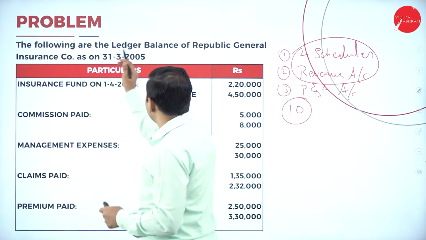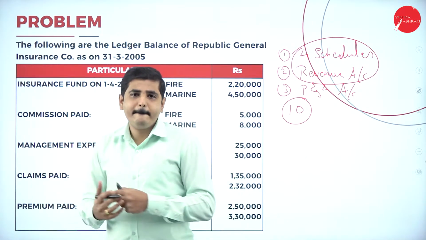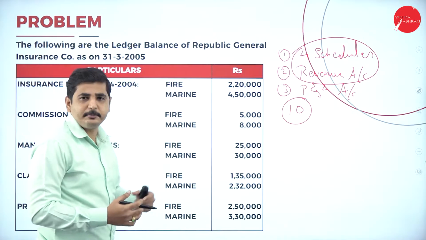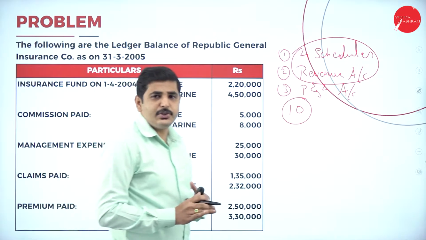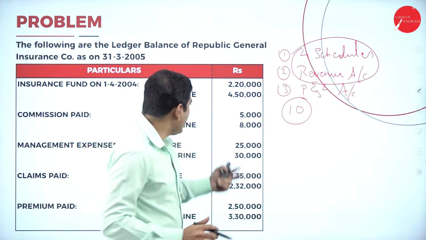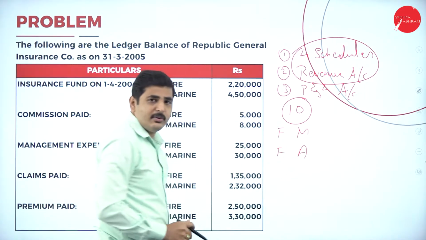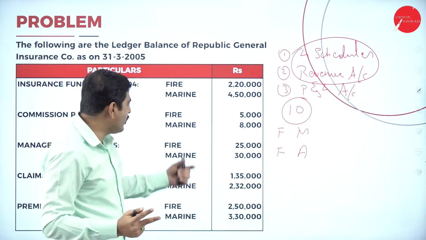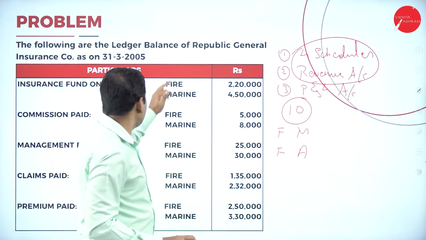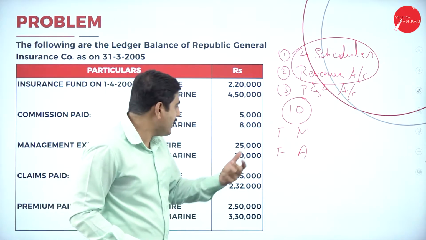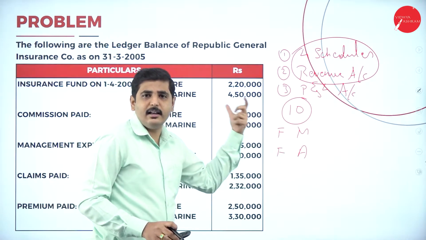Next one. The following are the ledger balances in Republic General Insurance Company. This is the ledger balance given by the Republic General Insurance Company. Here they have 2 types of insurance. Usually in insurance, they will provide any 2 types, either fire or marine, or fire or accident. So we have to take 2 columns, fire and marine here. In some problems they may give fire and accident. Then you can take the columns as fire and accident. Like this you should know.